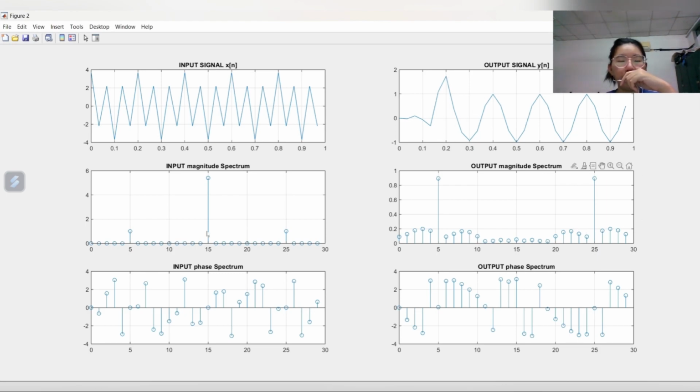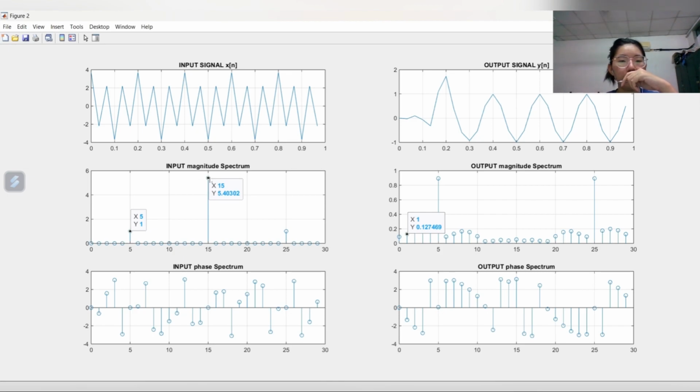For the second row, it shows the input magnitude spectrum and output magnitude spectrum. Since we set the cutoff frequency at 10 Hz, the lower frequency is about 5 and the higher frequency is about 15. The magnitude at the lower frequency will be filtered from magnitude 1 to 0.1275. So about 10% will be filtered out or attenuated, which means that this frequency is allowed to pass through.